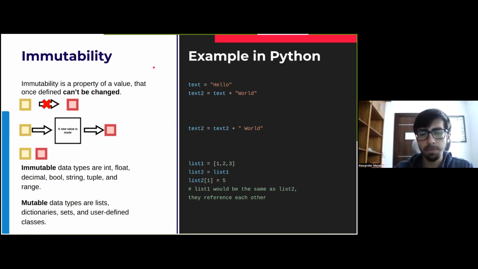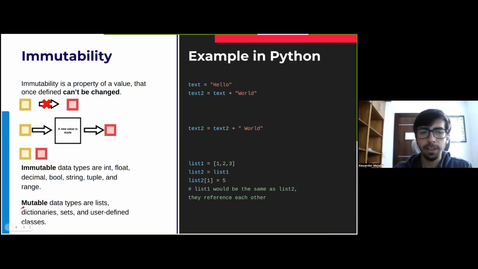when applying this principle. So we have something called immutable data types, which are int, float, decimal, bool, strings, tuple, and ranges. What this allows, these immutable data types, is for the example I mentioned beforehand to work pretty easily, in the sense that when we declare a new variable with another name and assign this variable to an old value, what is being done is a new copy is created for this new variable. So it's going to be quite easy to manage, and maintaining immutability will be easy.